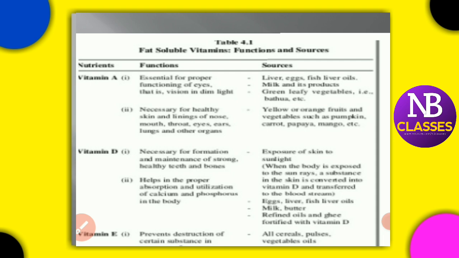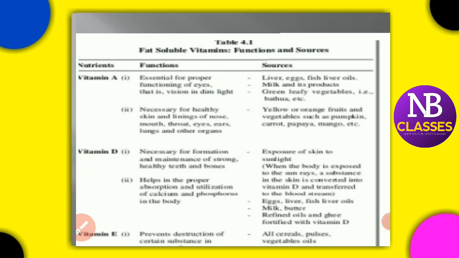Here, exposure of the skin to sunlight. They say the early sunrise is very helpful, as it gives you vitamin D. Other sources are milk, fish liver oil, refined oil, ghee. All these are sources of vitamin D. Vitamin E prevents the destruction of certain substances in the presence of oxygen.